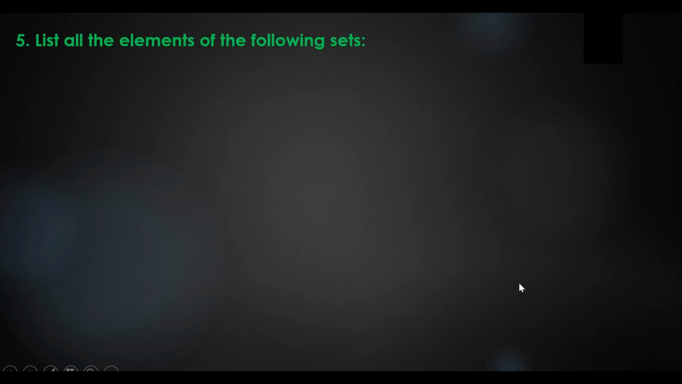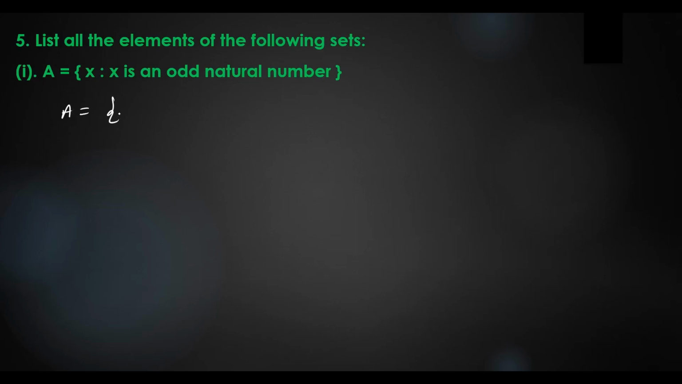What's the next question? List all the elements of the following sets. Okay, it is also like roster format we need to write. So what is the first question? A is equal to x such that x is an odd natural number. How can we write? So we can write A is equal to set of 1, 3, 5, 7, and so on.